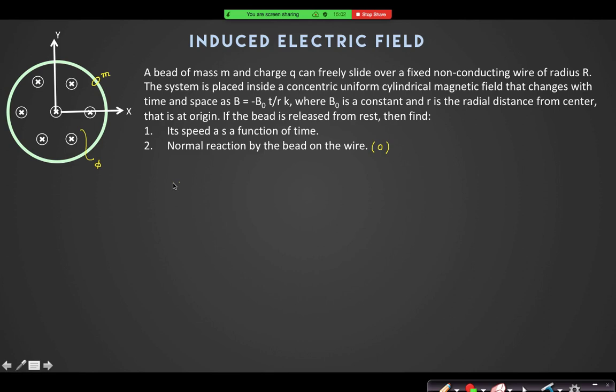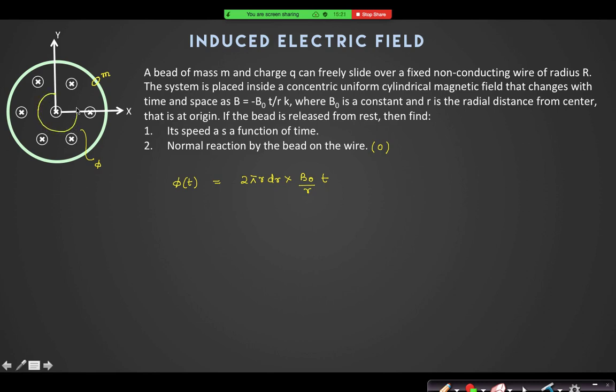So what is flux? At any instant t, can I say flux is equal to 2 pi r dr multiplied by B naught by R into t? Yes or no? How have I calculated it?